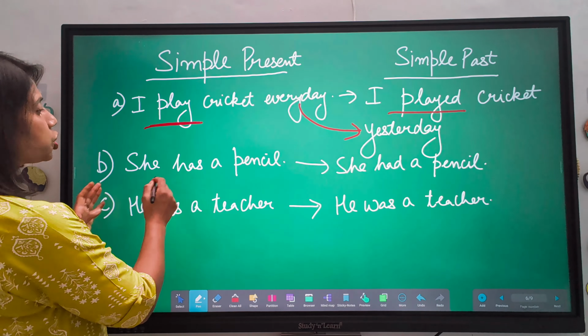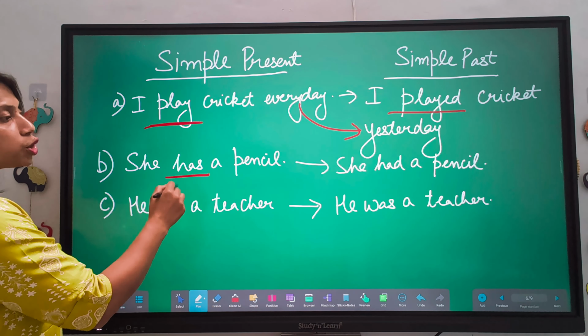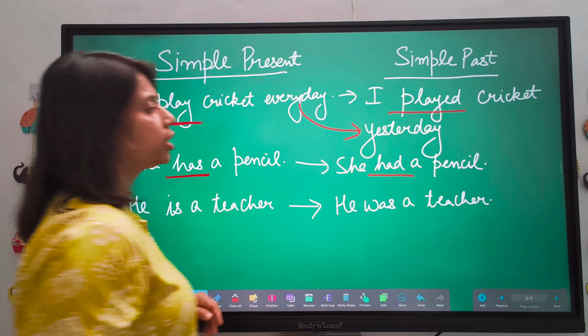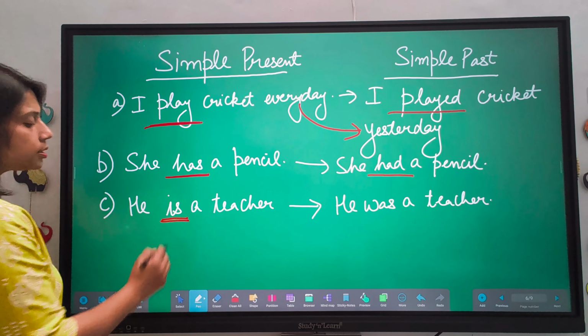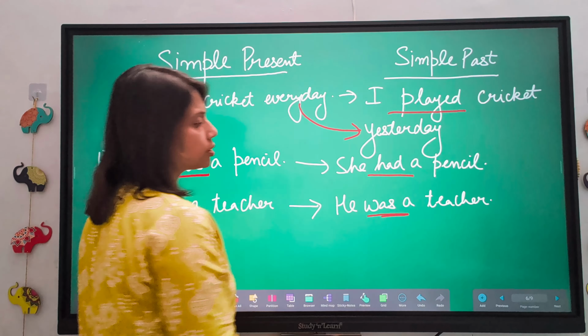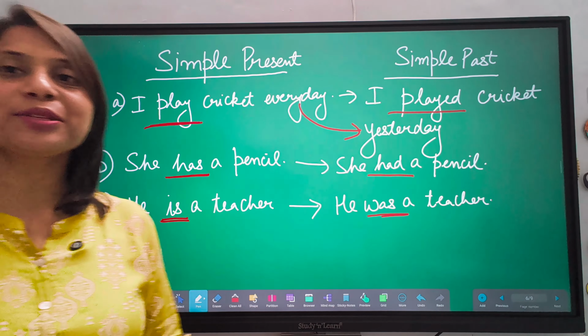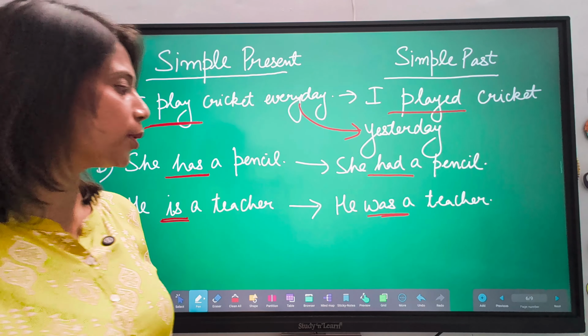Now if the sentence is she has a pencil. Now this is in simple present tense, so we will change has into had. She had a pencil. Now he is a teacher is the part of simple present tense, so we will change it into he was a teacher, into was. So in this way, these are the simple present tense and these are the sentences based upon simple past tense.